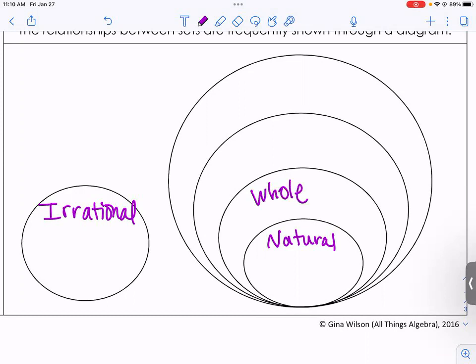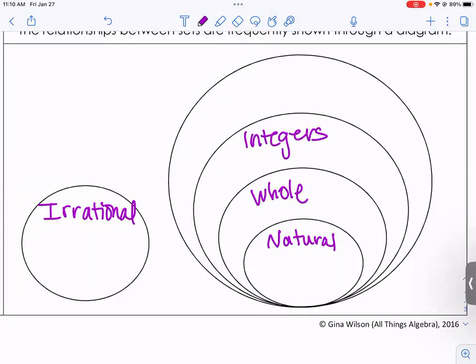Okay. So those are whole numbers, okay? Now, all of the numbers that are in my natural numbers fit in my whole numbers, but there's just one number really that's in this bigger bowl that can't fit in here, and that's 0. Okay? Well, then you figure out what the heck a negative is. And so we have integers, okay?